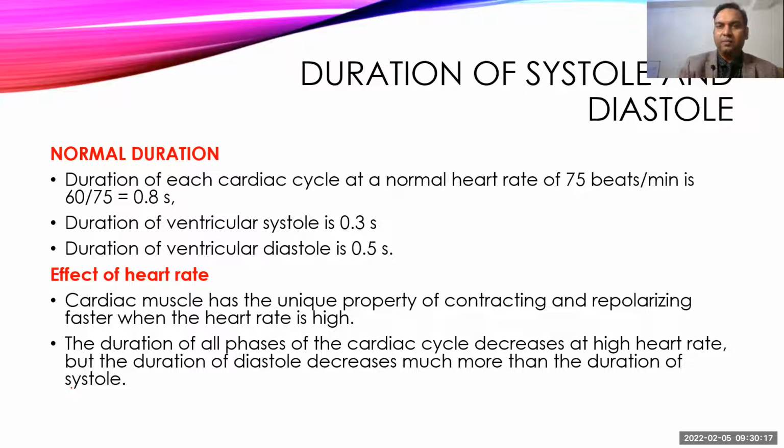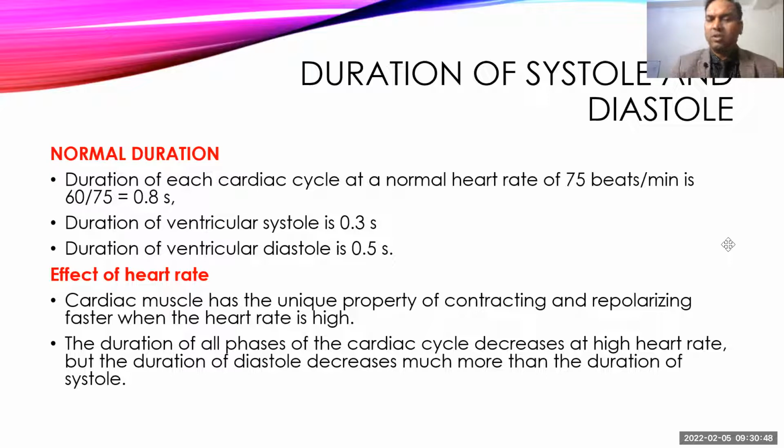Then come to the duration of systole and diastole. Normally, the duration of the cardiac cycle is somewhere around 0.8 seconds. So systole will be 0.3 second and diastole will be 0.5 second. It is more related to heart rate. Whenever your heart rate increases, the duration of the cardiac cycle will decrease. Whenever the duration decreases, the compromise is on the diastole part and not on the systole part.